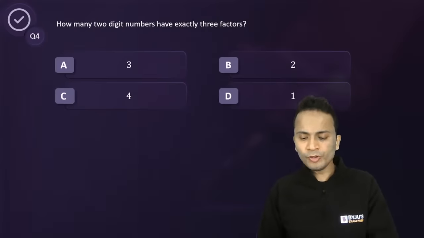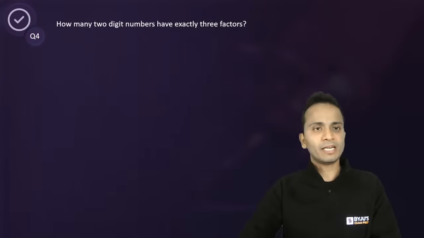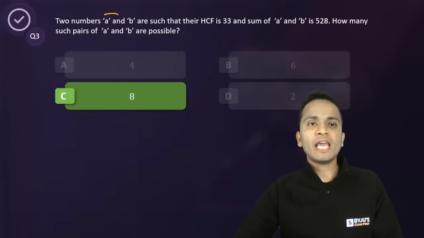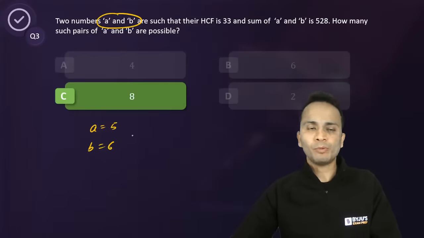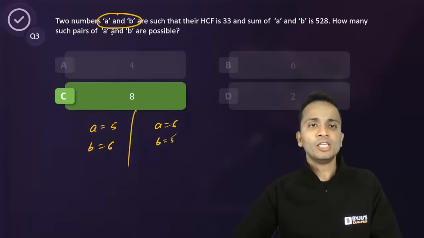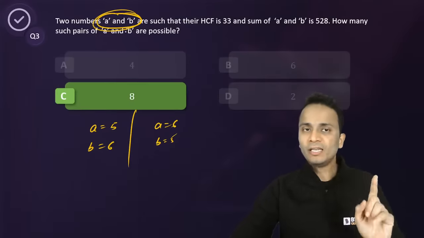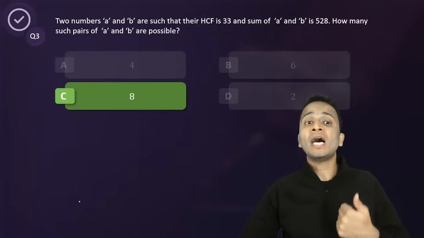Now Devu asks, how do we know ordered pairs is asked? So Devu, in the previous question, let me tell you a difference. In the previous question, you are given A and B as the numbers. If the value of A is 5 and the value of B is 6, the opposite is also possible, A is 6 and B is 5. So whenever the variables A and B are mentioned, you will be taking ordered pairs. When do we have to take unordered pairs?